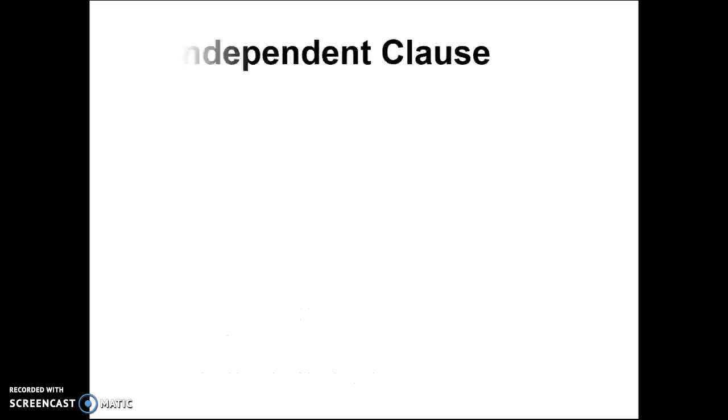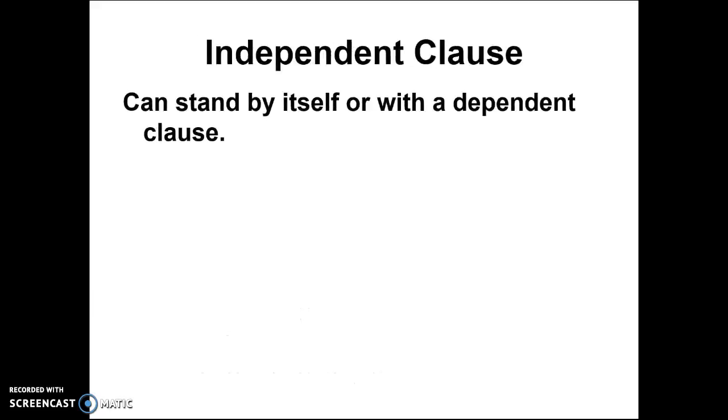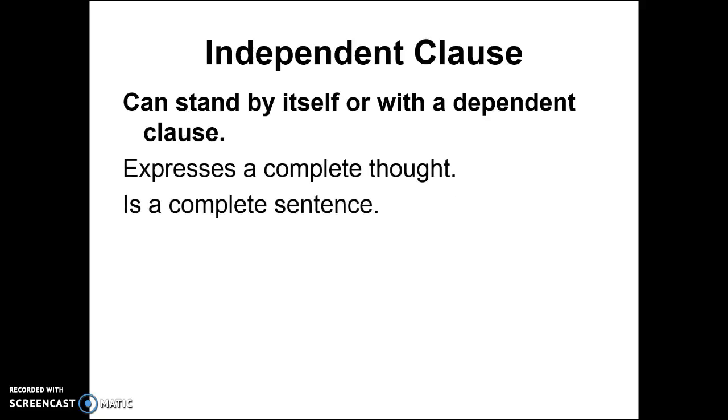Next, you have your independent clauses. Independent clauses can stand by themselves, or with a dependent clause. So you can have a dependent clause inside an independent clause. It expresses a complete thought. It is a complete sentence. And it has a subject and a verb as well. So again, guys, remember that independent and dependent clauses both have subjects and verbs. The main difference: an independent clause stands by itself and a dependent clause cannot.